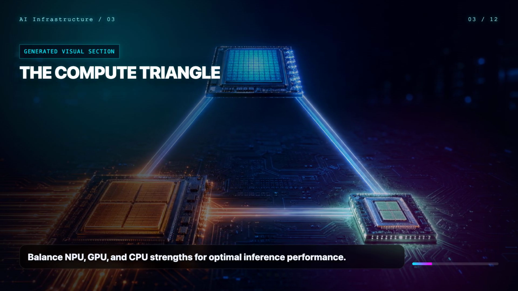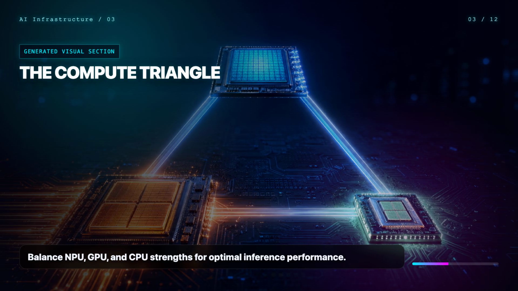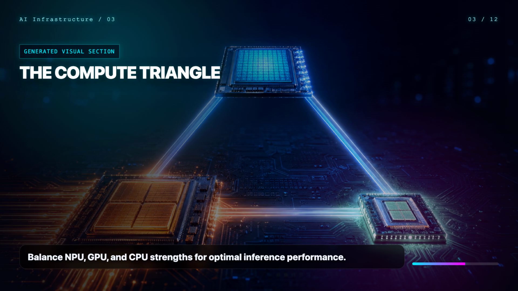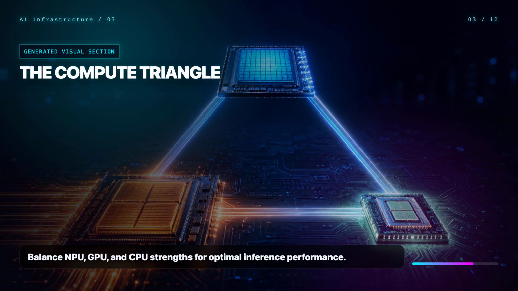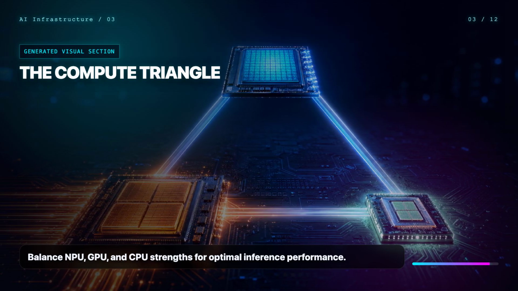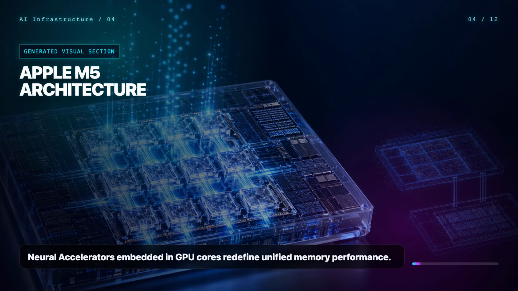The NPU is your specialist for the decode phase, handling the sequential generation of tokens with minimal power. The GPU remains the powerhouse for the prefill phase, where parallel processing of long context prompts is required. Finally, the CPU serves as the universal fallback for smaller models under 3 billion parameters, where power efficiency is the priority. Apple's M5 chip represents a paradigm shift.